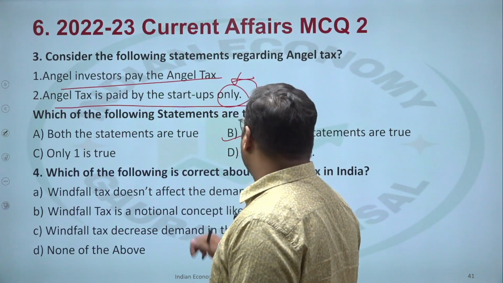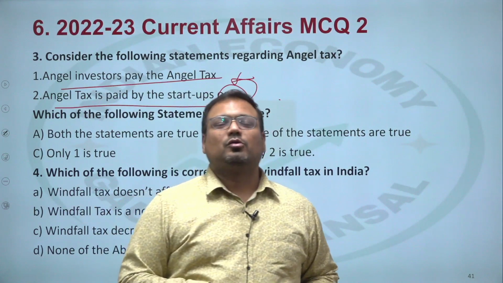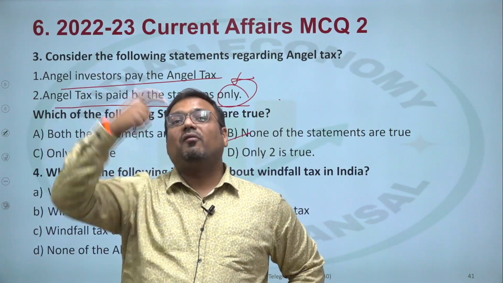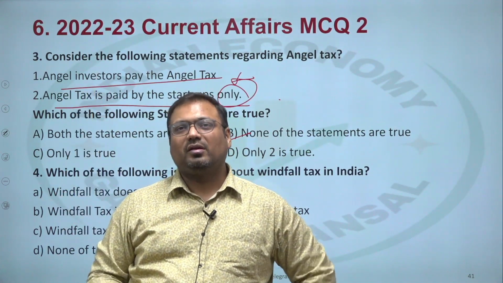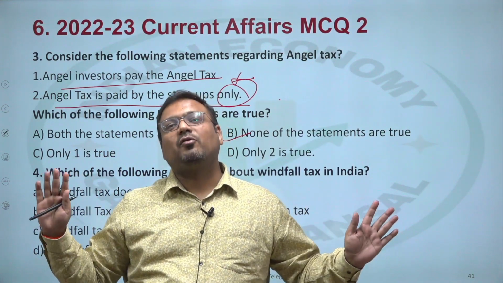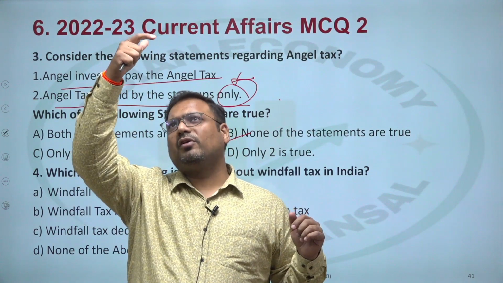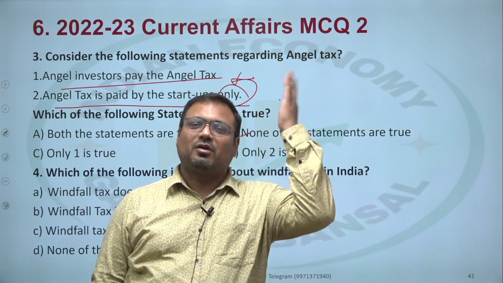Fourth, which of the following is correct about windfall tax in India? So what is windfall tax? Windfall means fallen from the wind, falling from the pressure of wind. Think of it like that. You are Newton, you are sleeping under an apple tree. There is a very strong wind which is blowing. Because of the very strong wind, an apple falls on you. Okay, you get up and you discover gravity.